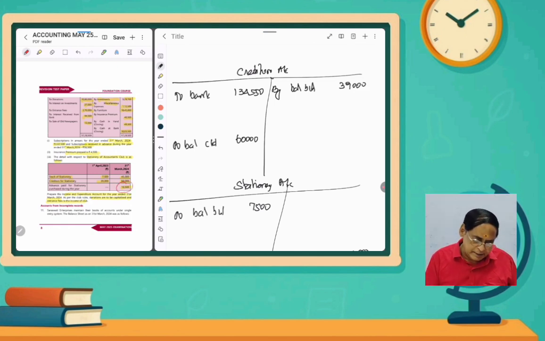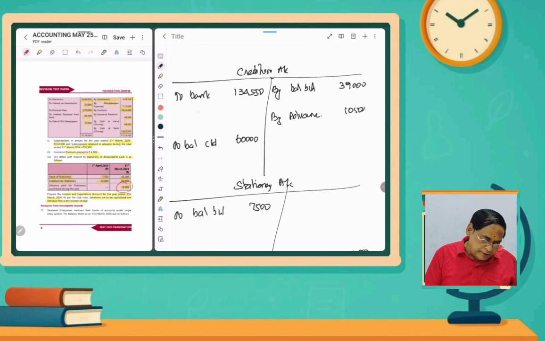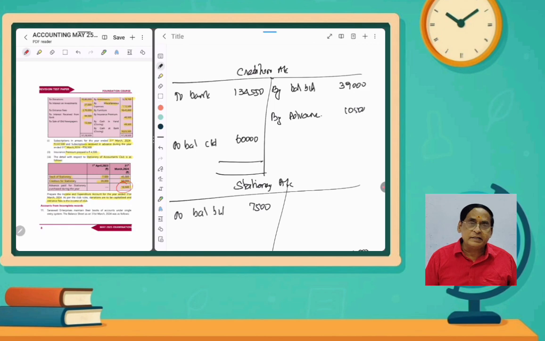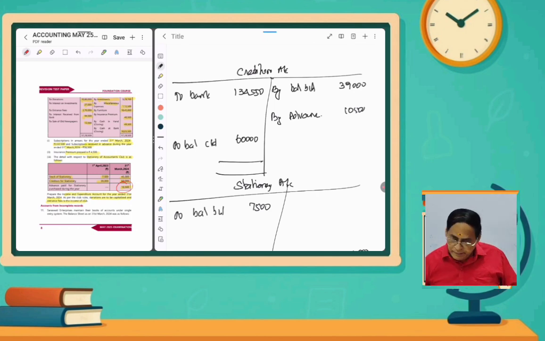Advance paid means advance, it is an asset. So for us, advance account debit to creditors, we had paid this 10,500 rupees. So for creditors during the year we paid 1,34,550. Apart from that we made 10,500 rupees advance. With the opening balance and closing balance, we adjust this account and find out what the purchase is. Actually we purchase only from the creditor. So what will be the balance?